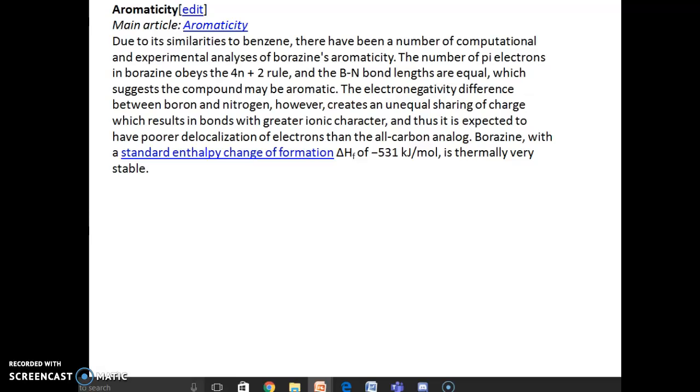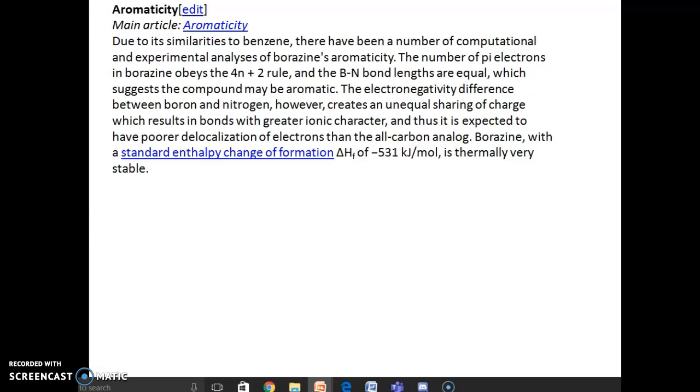The electronegativity difference between boron and nitrogen, however, creates an unequal sharing of charge, which results in bonds with greater ionic character, and it is expected to have poorer delocalization of electrons than the all-carbon analog. Borazine has a high standard enthalpy of formation, about minus 531 kilojoules per mole, which makes it thermally very stable.